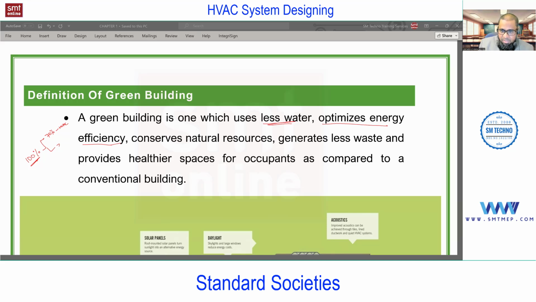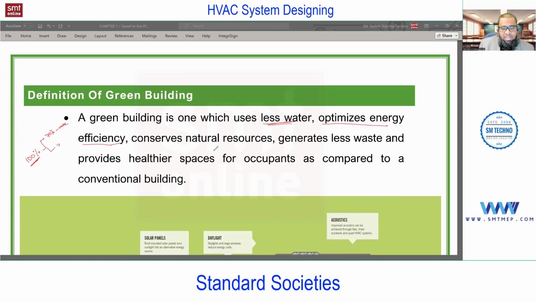And saving energy means saving electrical energy, which means less generation of energy is required. Less generation means less release of CO2. Okay, getting my point. So as a mechanical engineer dealing with HVAC, your role is to design your system with the maximum efficiency so that one can save energy and you can contribute in saving the environment.